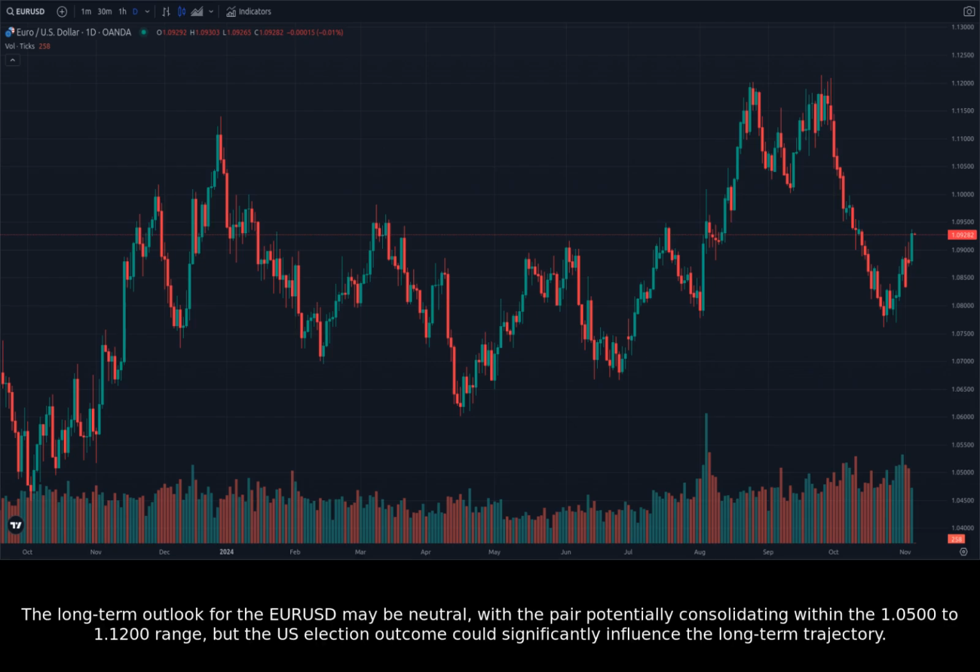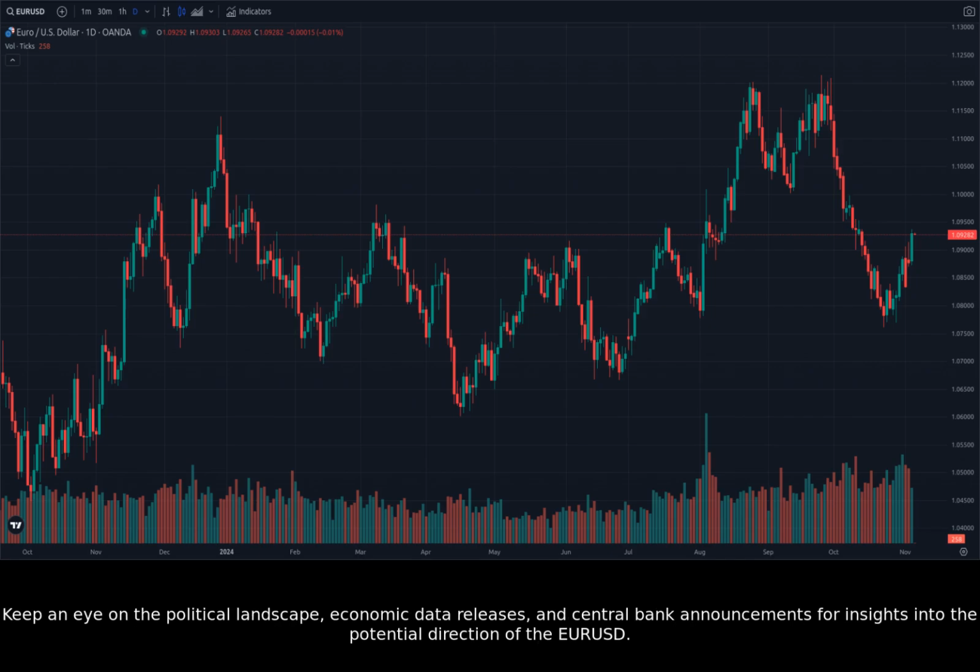The long-term outlook for the EURUSD may be neutral, with the pair potentially consolidating within the 1.0500 to 1.1200 range. But the US election outcome could significantly influence the long-term trajectory. Keep an eye on the political landscape, economic data releases, and central bank announcements for insights into the potential direction of the EURUSD.